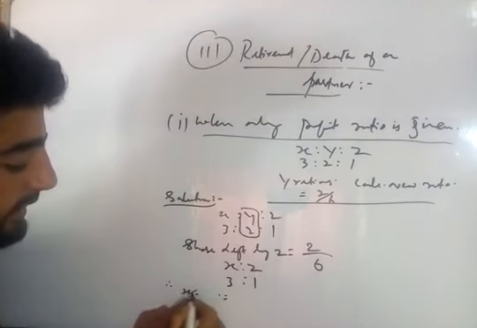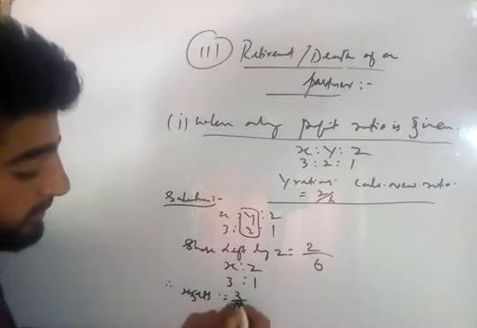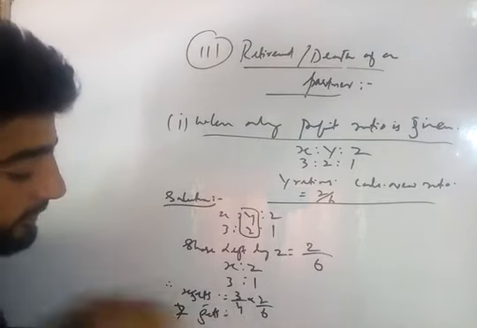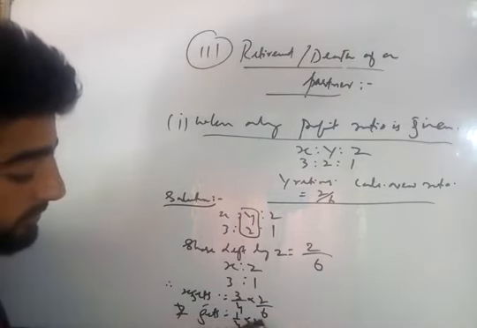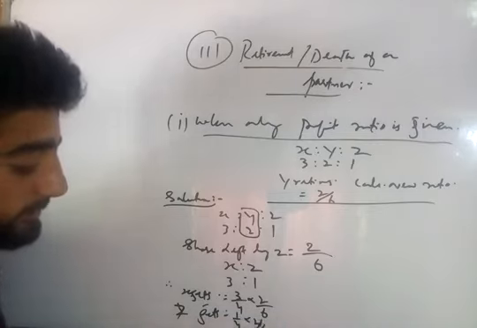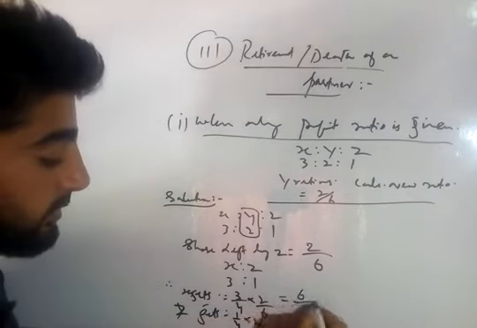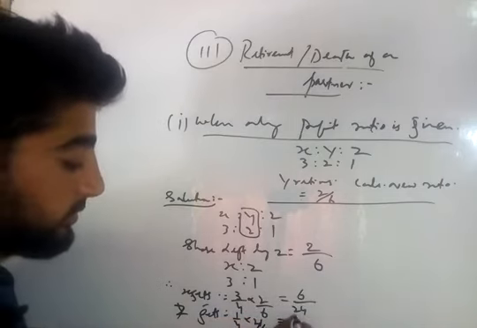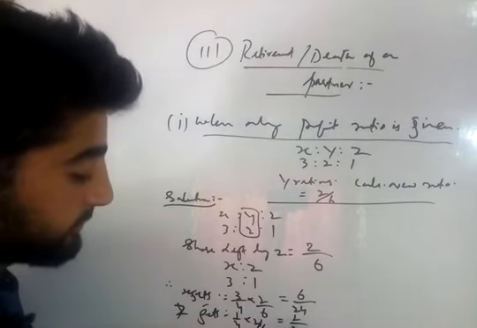We can say that X gets 3 divided by 4 of 2 divided by 6, and Z gets 1 divided by 4 of 2 divided by 6. That means X gets 6 divided by 24 and Z gets 2 divided by 24.